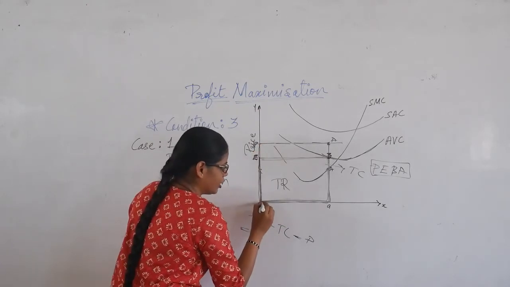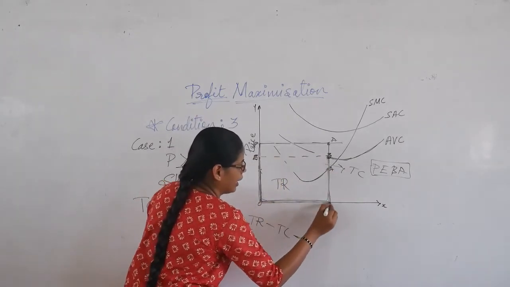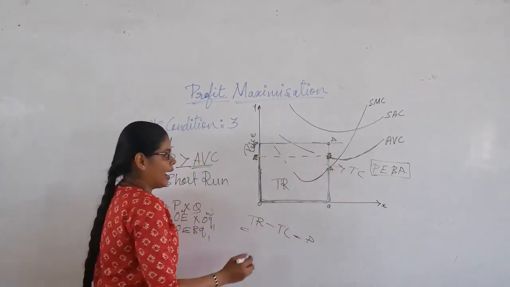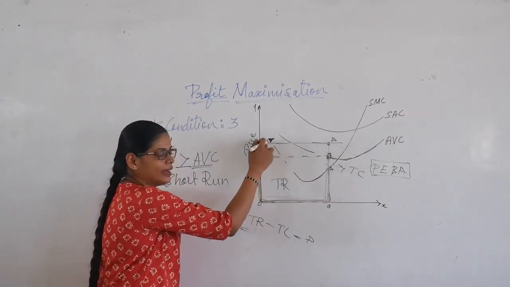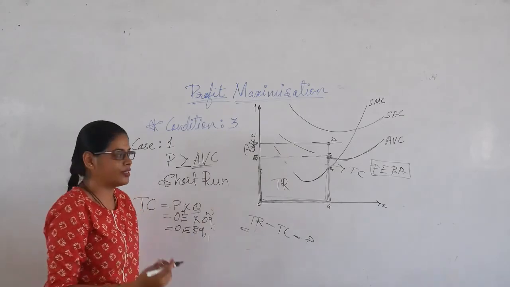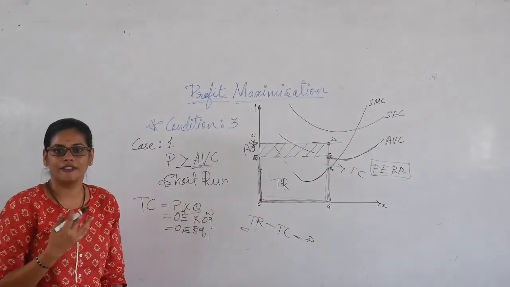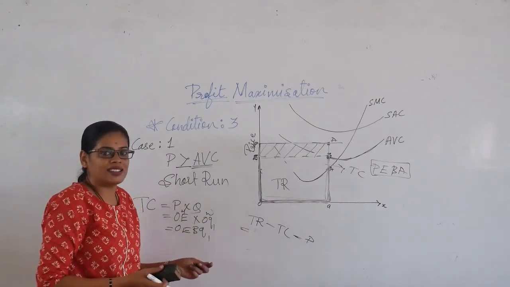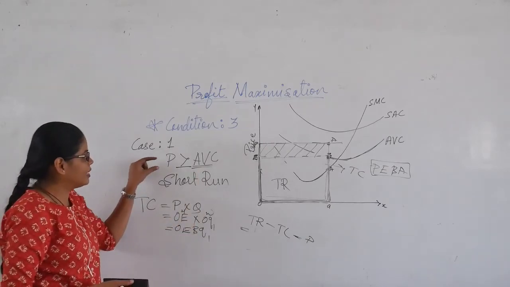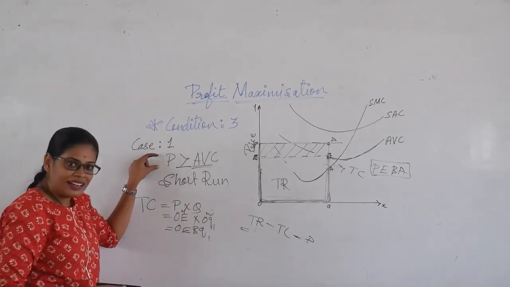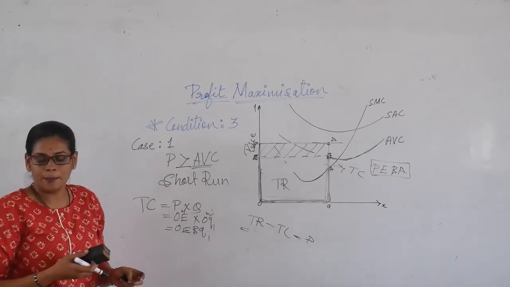Now if you consider your total revenue, then the total revenue will be this entire area, and your total cost will be this, right? Now you can see that the total revenue is larger than the total cost, then automatically this area is going to be the profit for the firm. So this is how we understand the third condition, first case in the short term. So if this condition is satisfied, then the firm is going to make the profit.